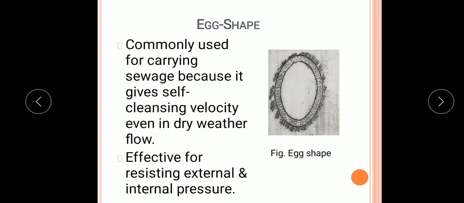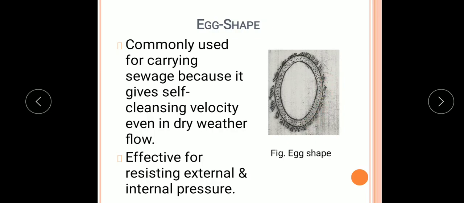Next type of tunnel is the egg-shaped tunnel. The figure is as shown; as the shape is like that of an egg, therefore it is called an egg-shaped tunnel. Such a shape is commonly used for carrying sewage because it gives self-cleansing velocity even in dry weather flow.